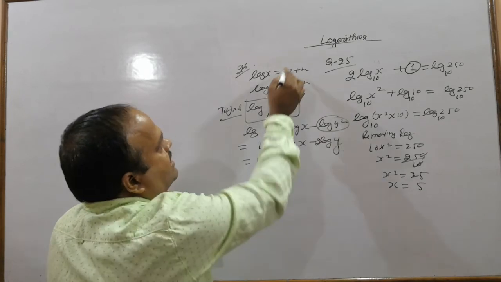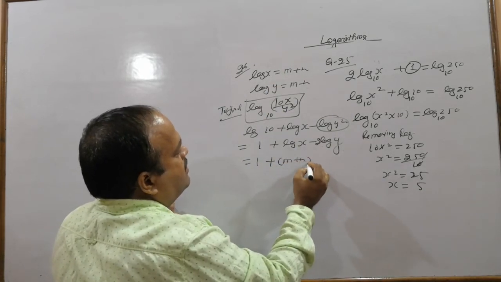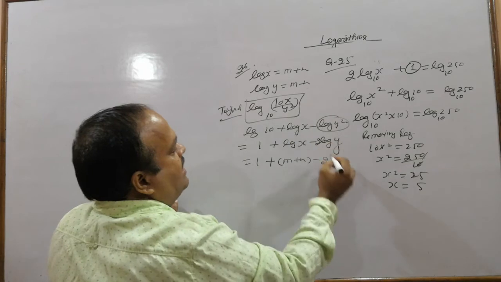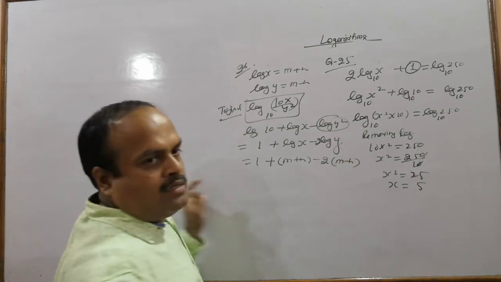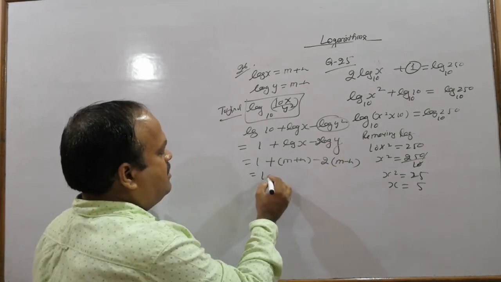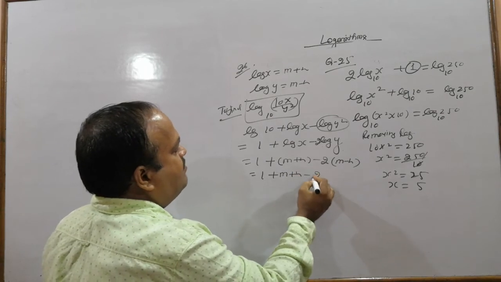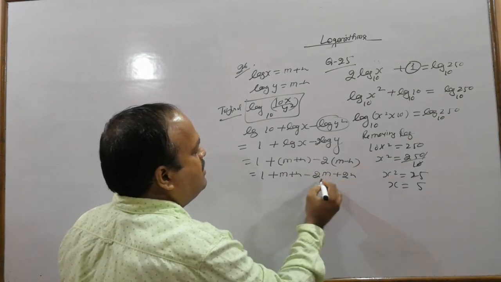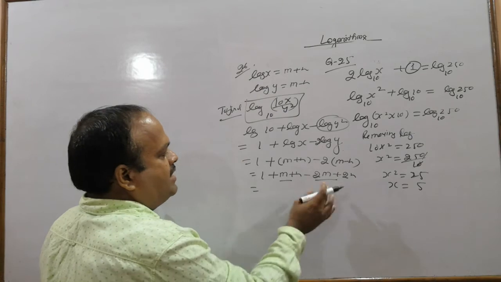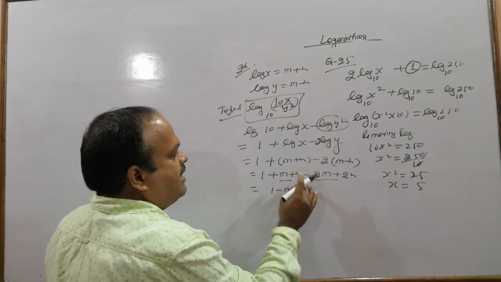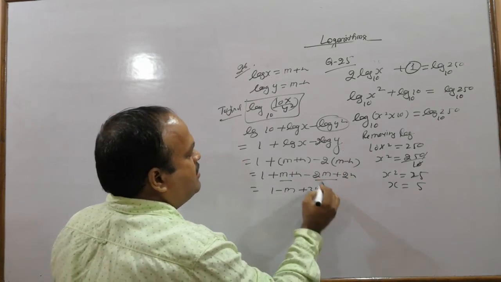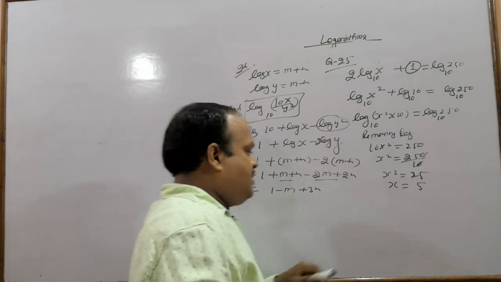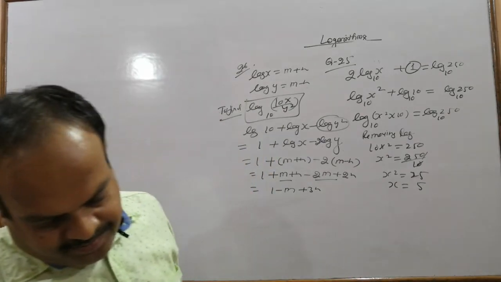So 1 plus log x is m plus n, log y is m minus n. Open the bracket: 1 plus m plus n minus 2m plus 2n. So we get 1 minus m, n plus 2n, 3n. So the answer is 1 minus m plus 3n.